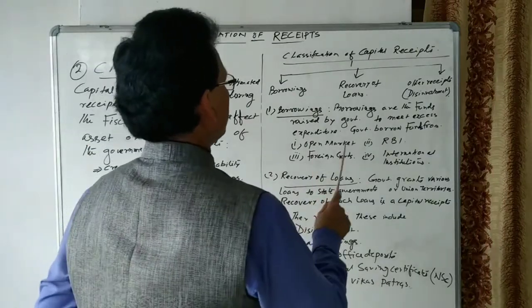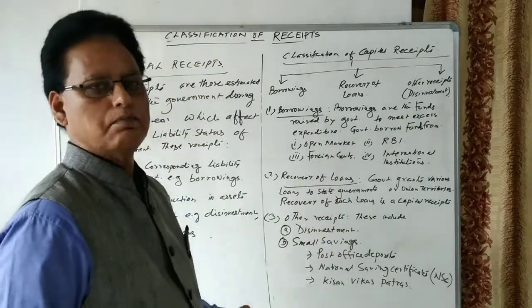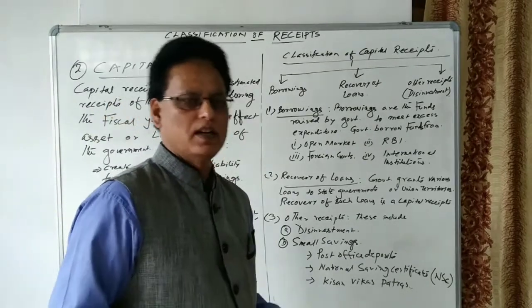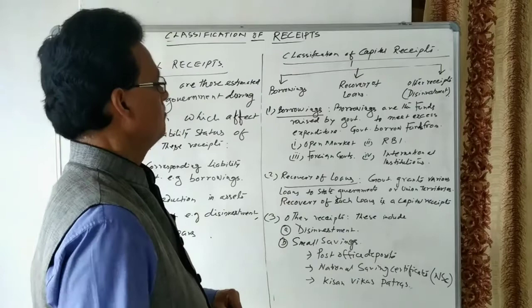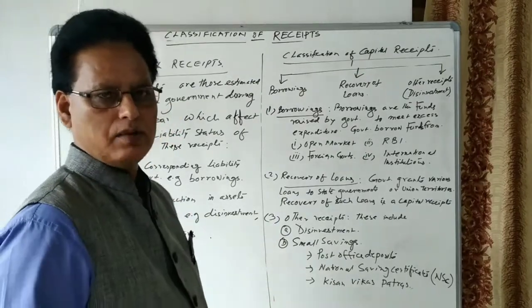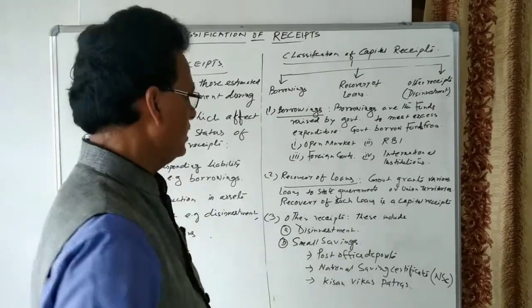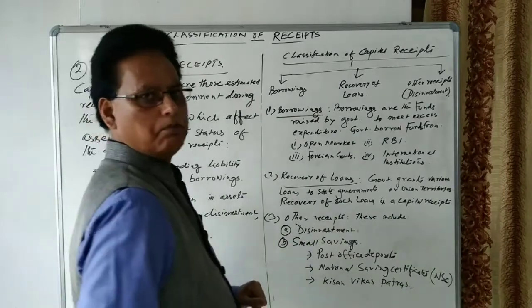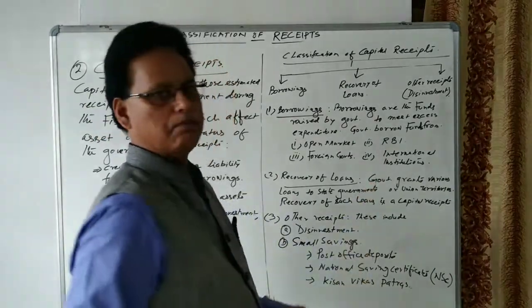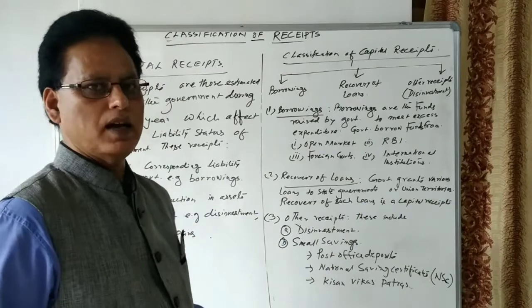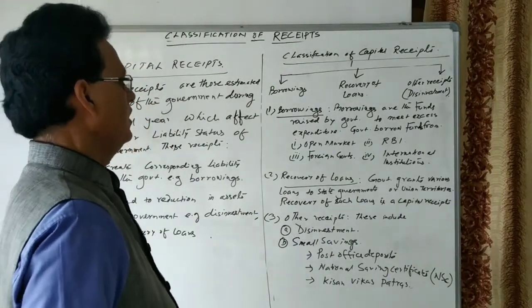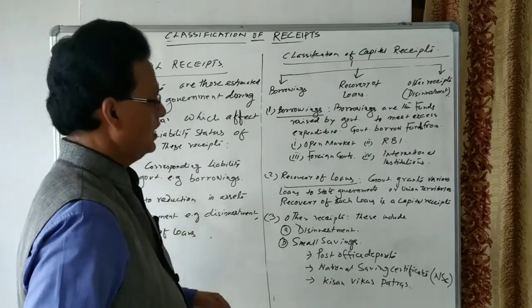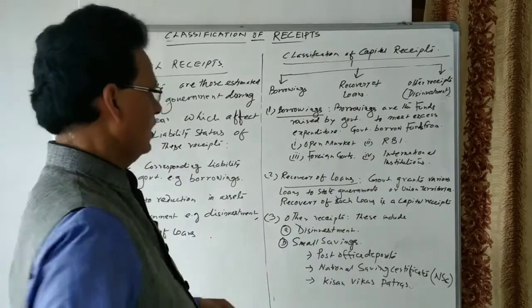The first one is the open market. It means the government can borrow funds from the public, from commercial banks, and from the stock exchange market. Then the government can also borrow funds from the Reserve Bank of India. The Reserve Bank of India also grants loans and funds to the union government and to the state governments.